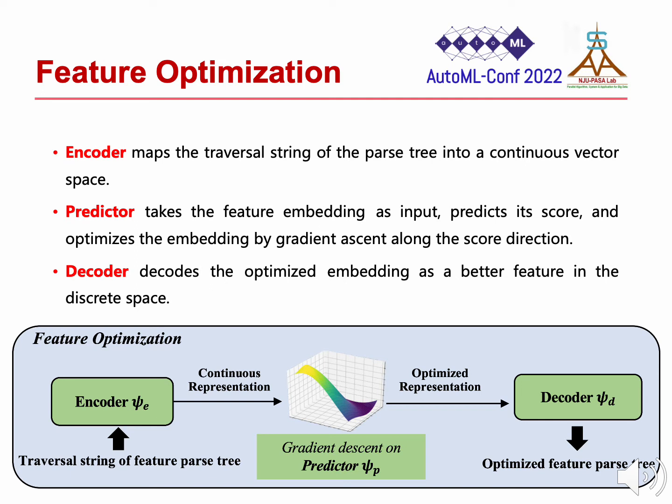Instead of searching in the discrete feature space, the encoder maps the traversal string of the path tree into a continuous space. Thus, constructing a better feature is equivalent to generating a better embedding in the continuous space. The following predictor takes the feature embedding as input, predicts its performance score, and directly optimizes the embedding by gradient ascent along the score direction. The optimized embedding is further decoded as a better feature in the discrete space.